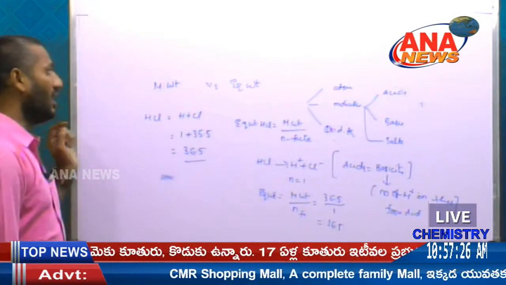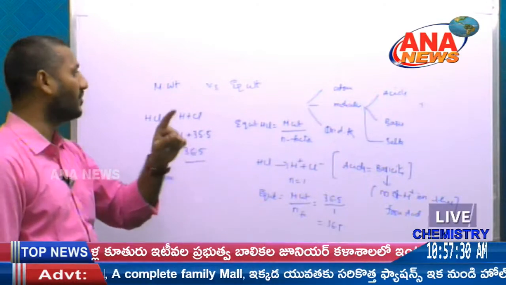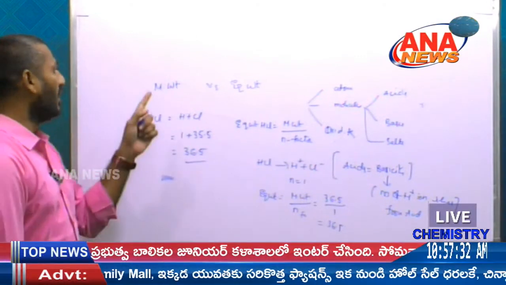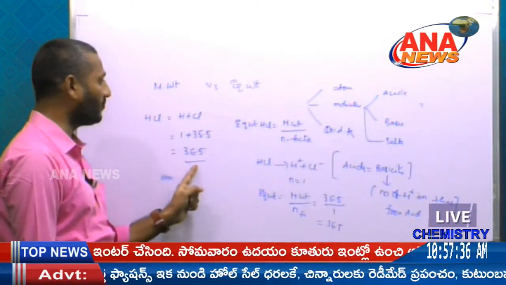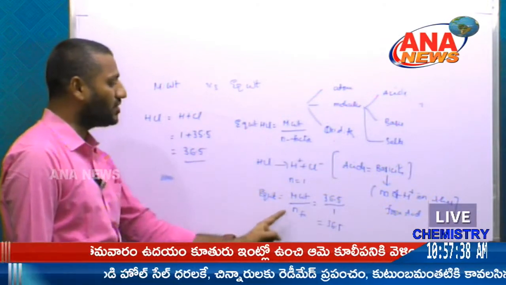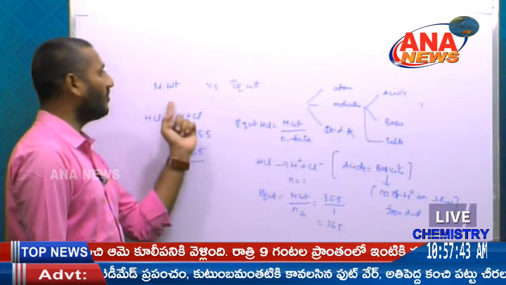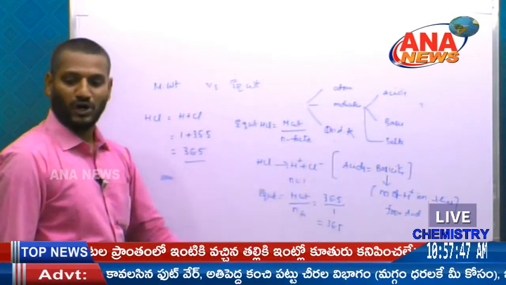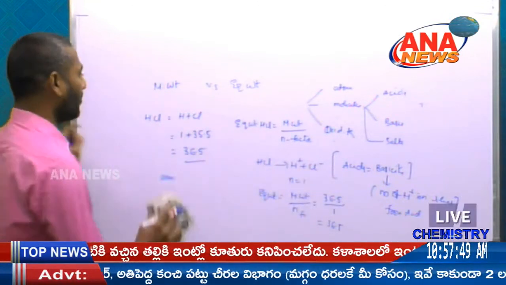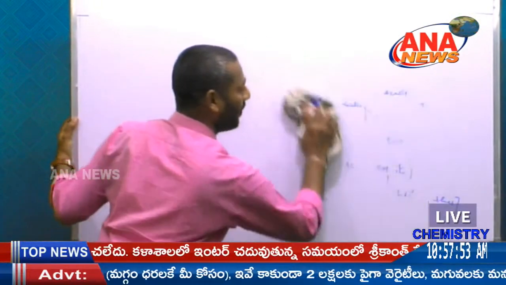I already said that molecular atomic weights and equivalent weights will be equal, as with sodium. Similarly, HCl has molecular weight equal to 36.5 and at the same time equivalent weight equal to 36.5. For HCl both molecular weight and equivalent weight are the same, but it is a very important concept for the remaining acids. We have to consider different types of H plus ions.